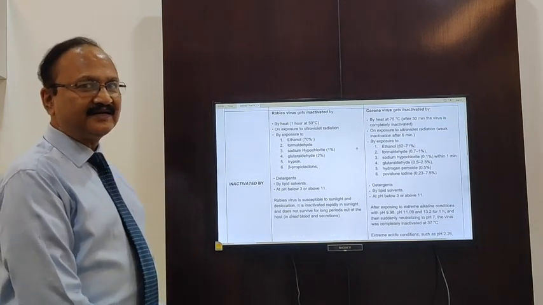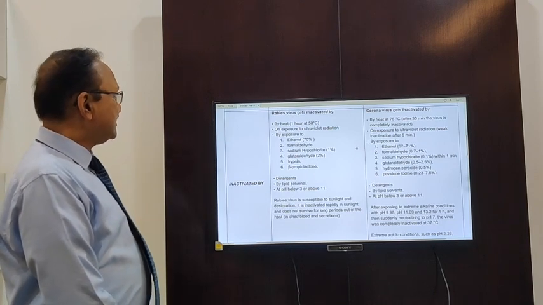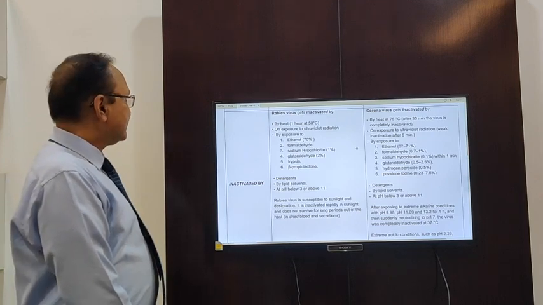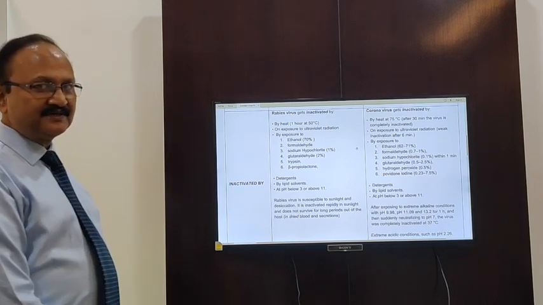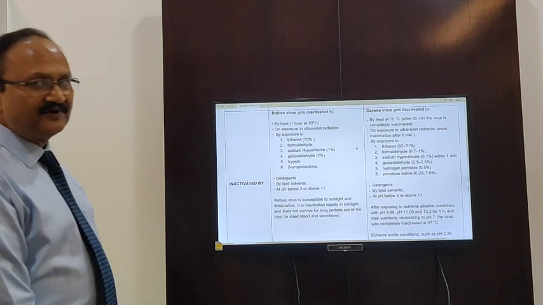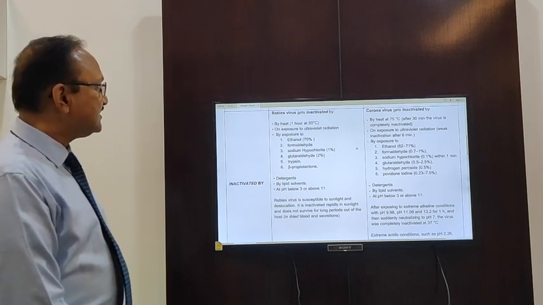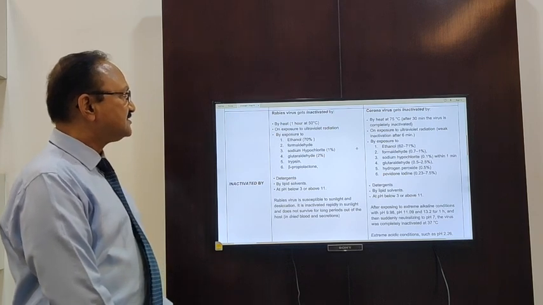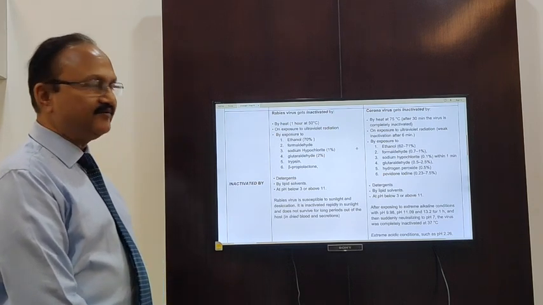Let's start with inactivation of the virus. The rabies virus, that is Lyssavirus, gets inactivated by heat. At 50 degrees temperature, it gets inactivated within 1 hour, whereas coronavirus gets inactivated by heat at 75 degrees. Within 30 minutes, the virus is completely inactivated.